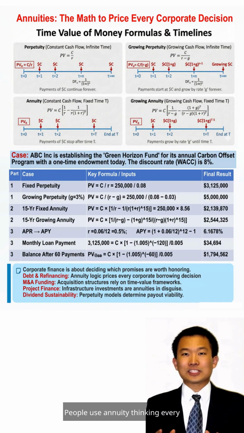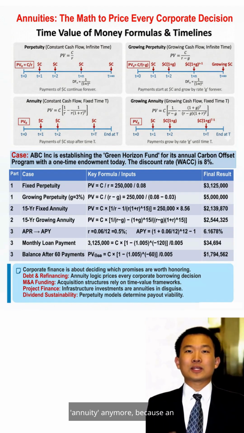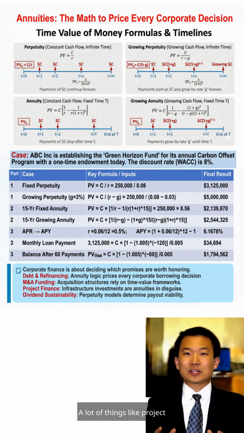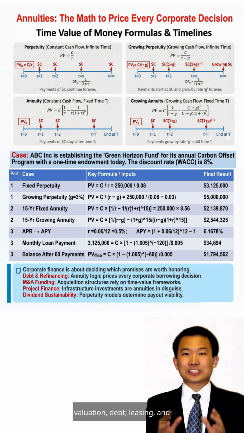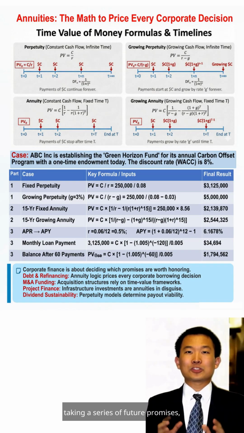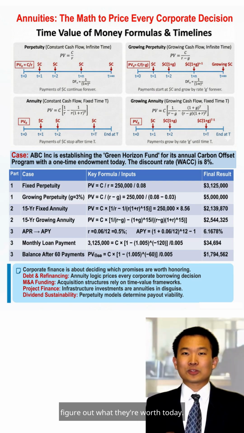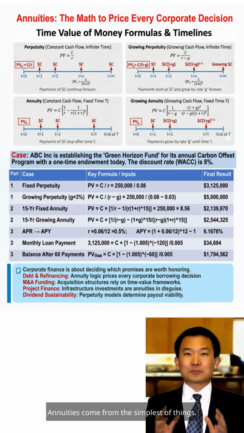People use annuity thinking every day. They just don't call it annuity anymore, because an annuity isn't just a formula, it's the mathematical language of time compressed. A lot of things like project valuation, debt, leasing, and mergers and acquisitions are essentially doing the same thing, taking a series of future promises, treating them as a geometric series, and adding them up to figure out what they're worth today. Annuities come from the simplest of things.